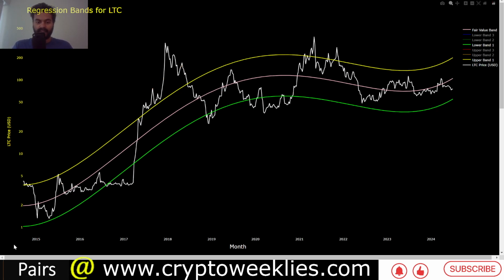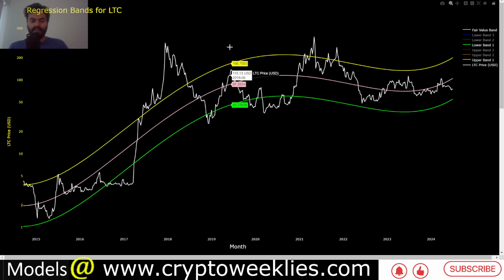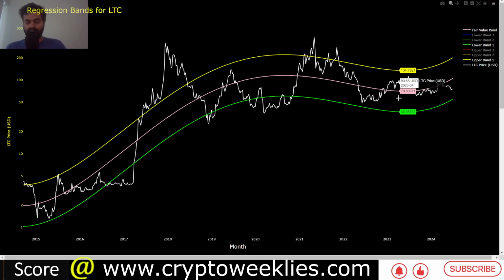The price action has spent considerable time within these bands of between $35 to $300. That's a huge range, but you can see that there are instances when the market is in upswing, and that's when the regression function is in an upswing as well. And till about May of 2023, the price action and the regression function were in a downswing.